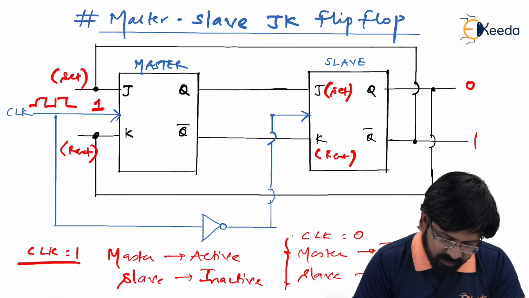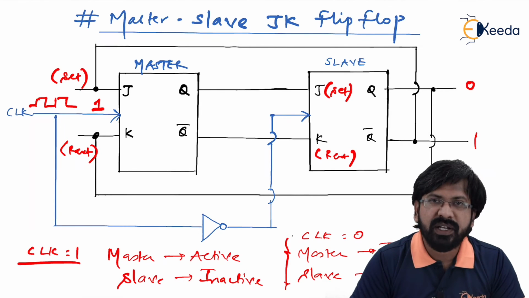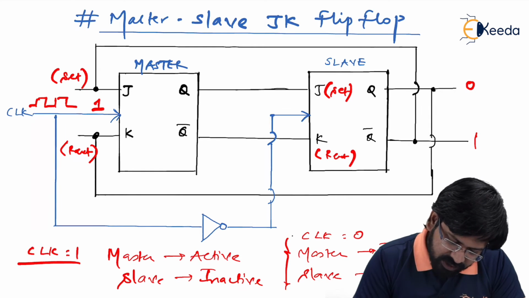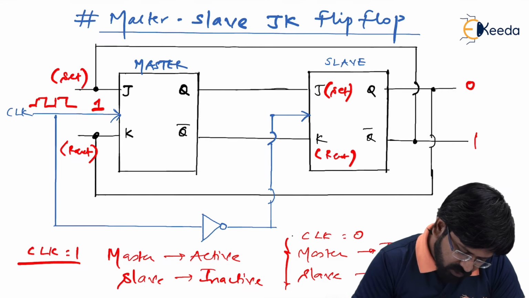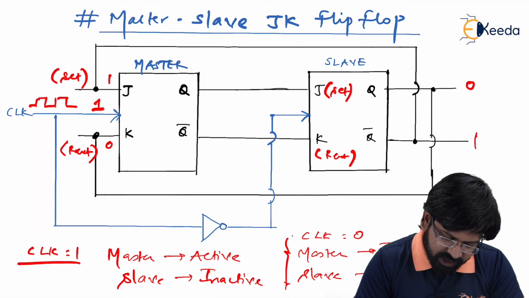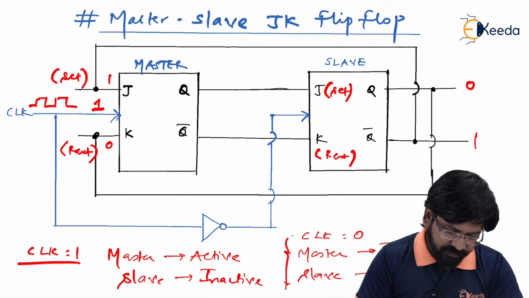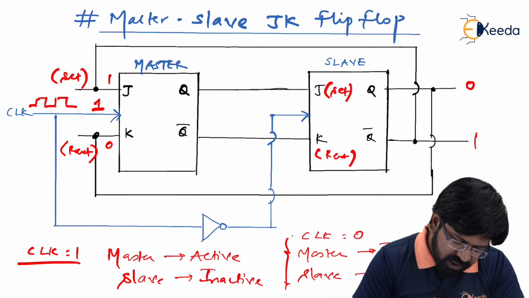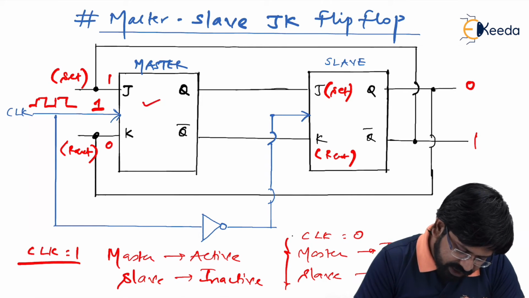Observe very carefully what I am trying to convey. Clock is equal to 1. Assuming previous output as 0 1, now what is going to happen? This 0 1 is cross coupled here, therefore this 0 appears at k and 1 appears at j. Since q bar is fed to j and q is fed to k, this is what input I am going to get. Now tell me, when clock is equal to 1, can I say master is active?